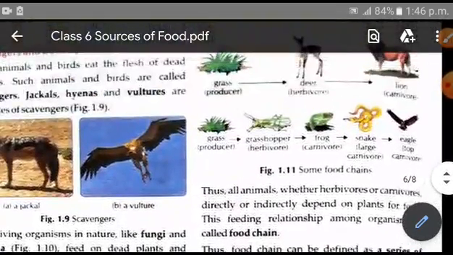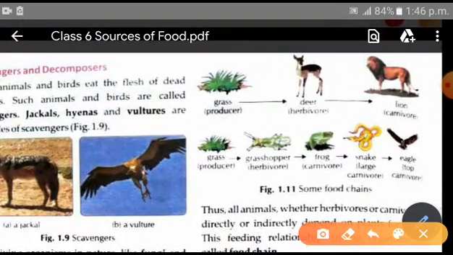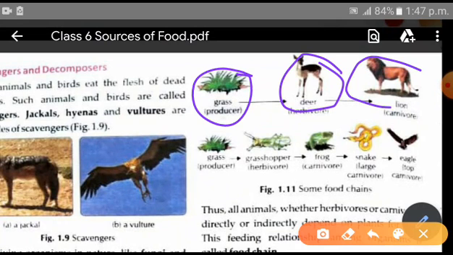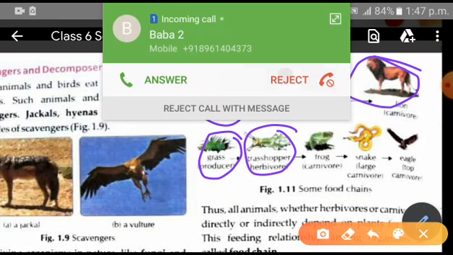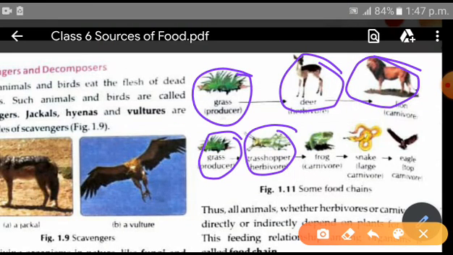Here you can see the picture of a food chain. See, the grasses are the producers, which are consumed by deer, and the deer is again consumed by the lion. Another food chain is given. Grass is consumed by the grasshopper. The grasshopper is consumed by the frog, the carnivore.